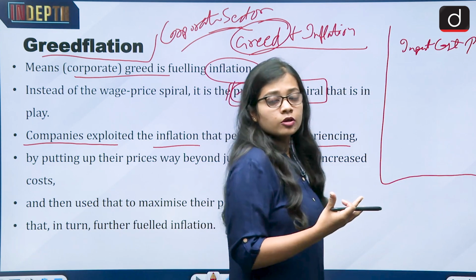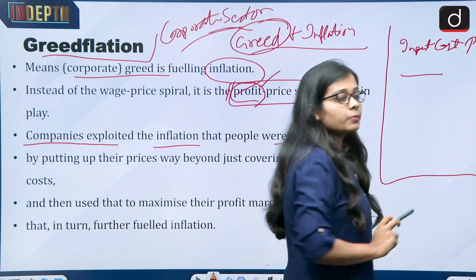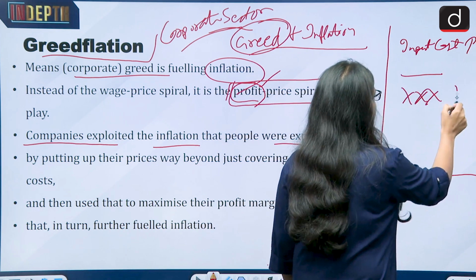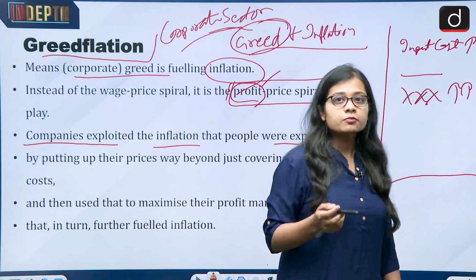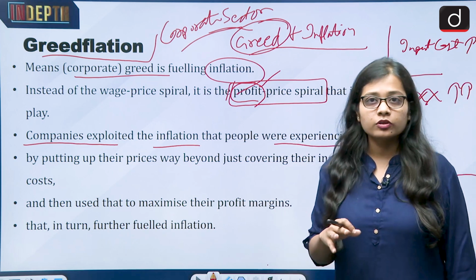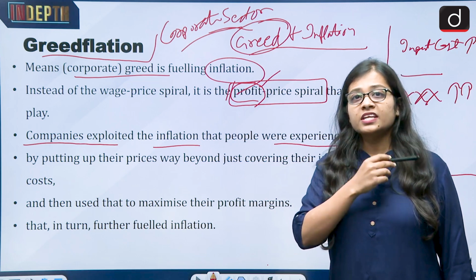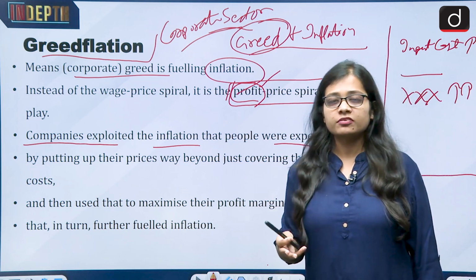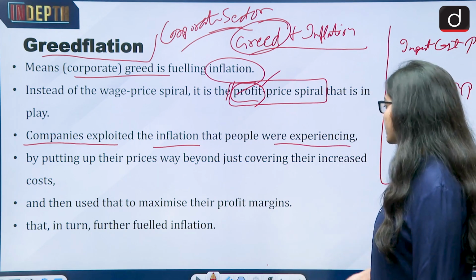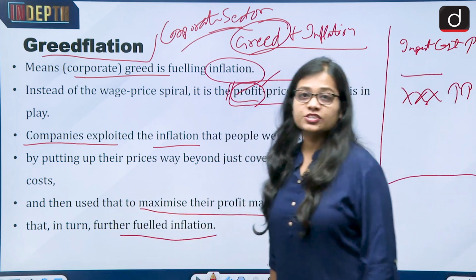So they need to raise the cost of the product. But instead of matching the cost of the product with the normal basic thing, they tend to increase the cost multiple times, and the price becomes very high. When the price becomes very high and the product has relevance in the market and the customer needs to buy that product, this adds to the inflation, because the corporates earn very high profits from the inflated prices, and then use that to maximize their profit margins, and in turn further fuel inflation.